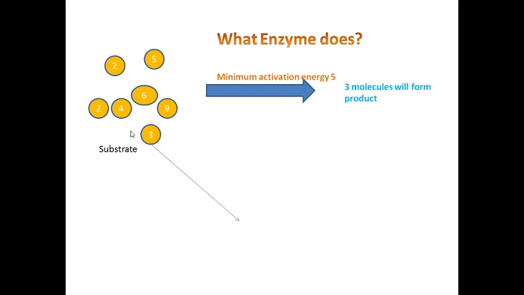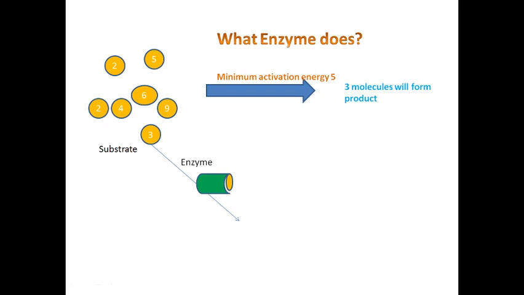So what does an enzyme do? Say for example, this is an enzyme here. The molecules will bind at the active site of this enzyme. After binding with the enzyme, they come closer to each other so that they can form a bond.